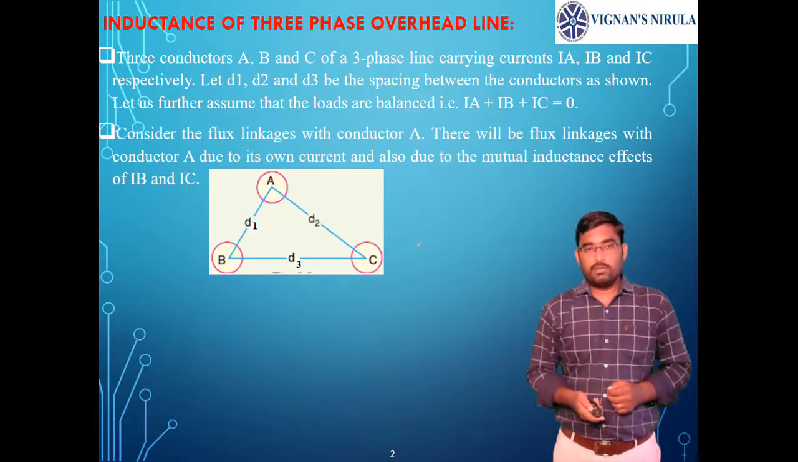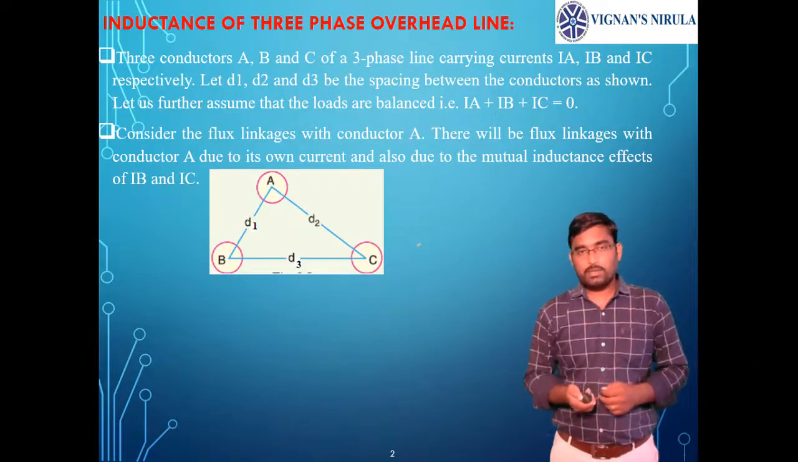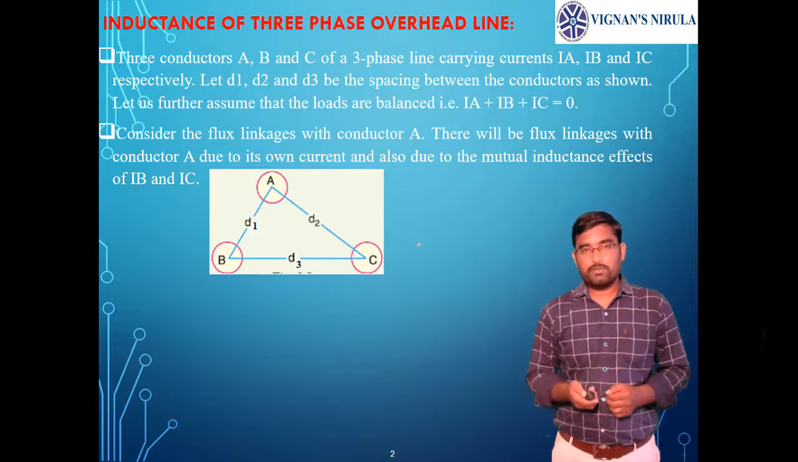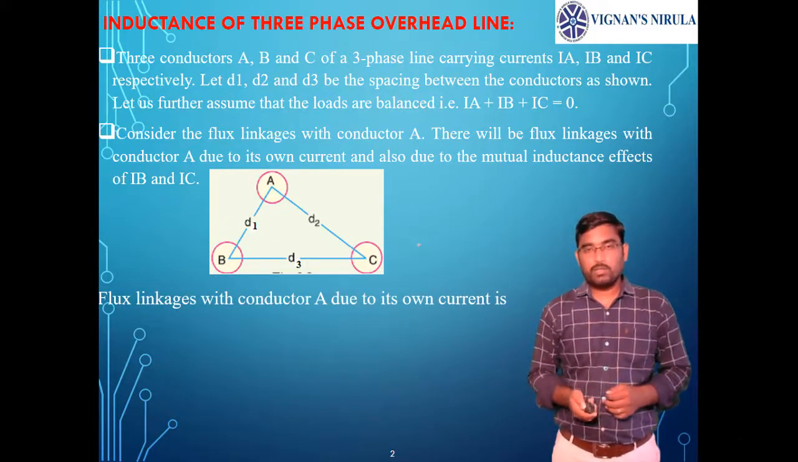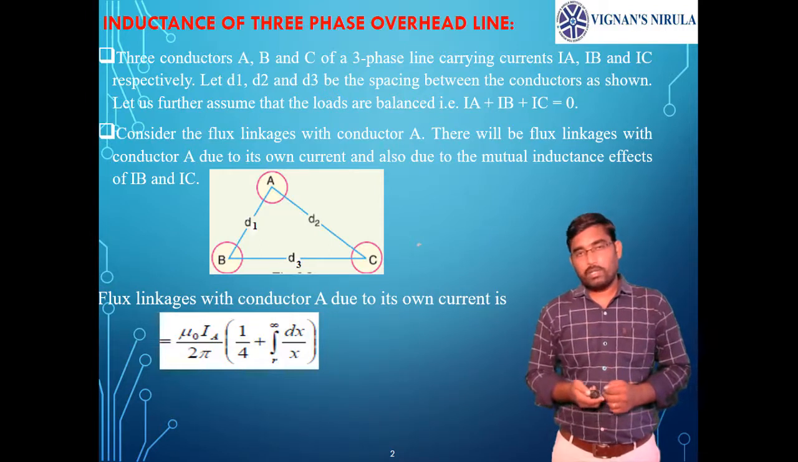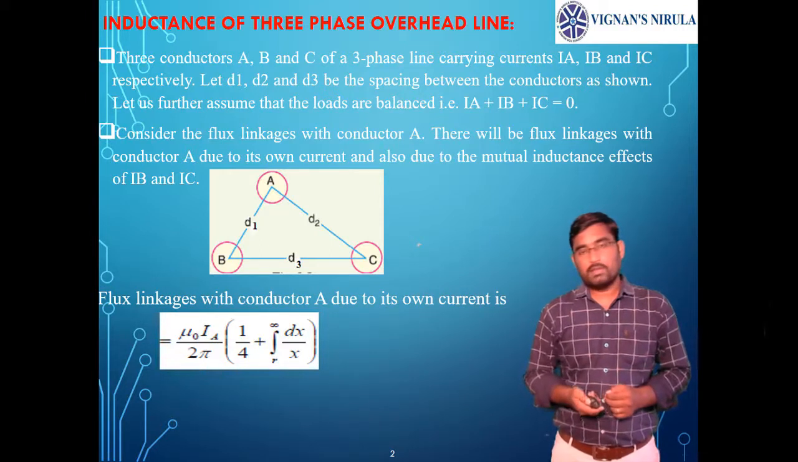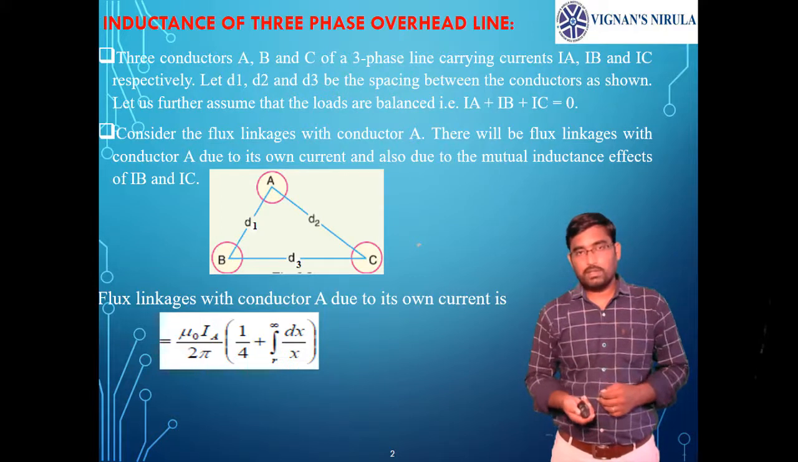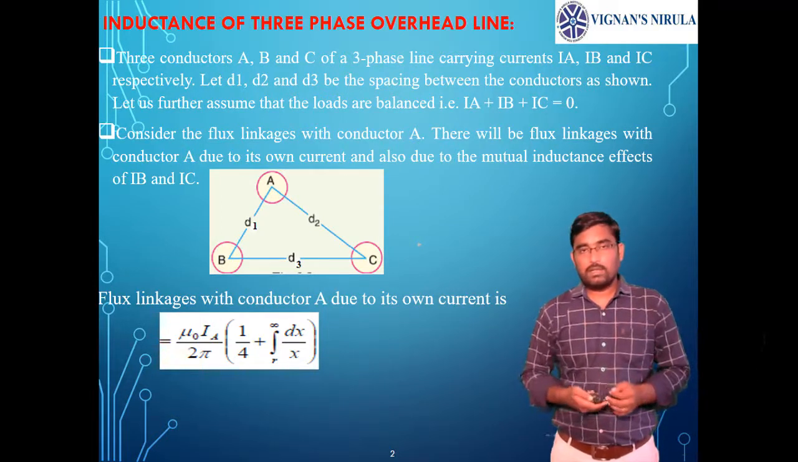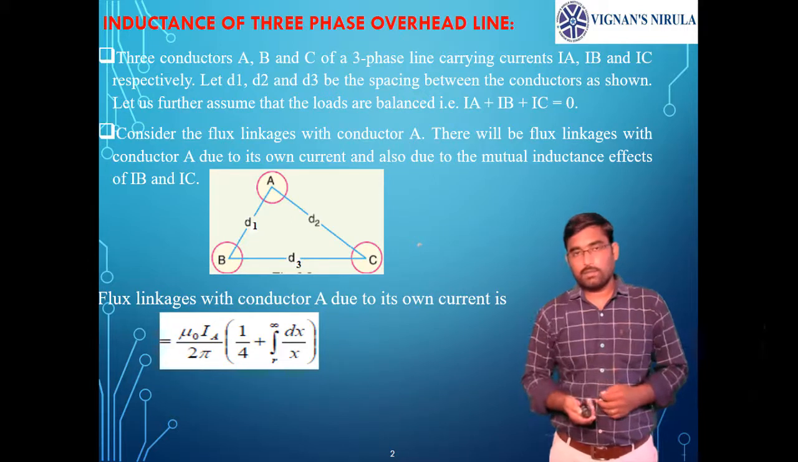So if you see the inductance expression, first we need to derive the expression for flux linkage. The flux linkage of conductor A due to its own current IA is mu naught IA by 2 pi into 1 by 4 plus integral R to infinity dx by x. The first term is related to the flux linkage due to its own flux, the internal flux, and the second term is related to the external flux.